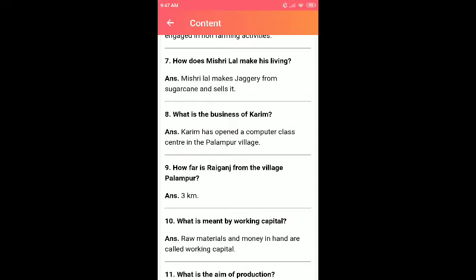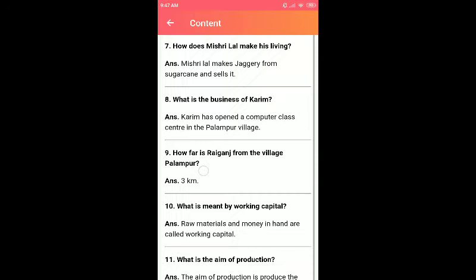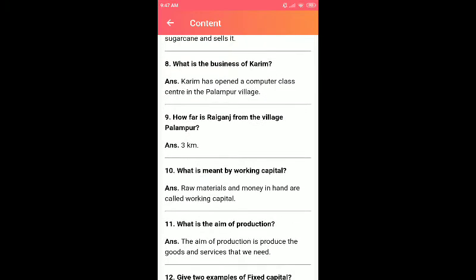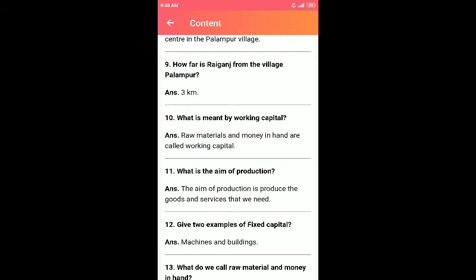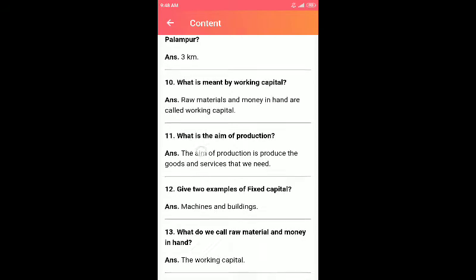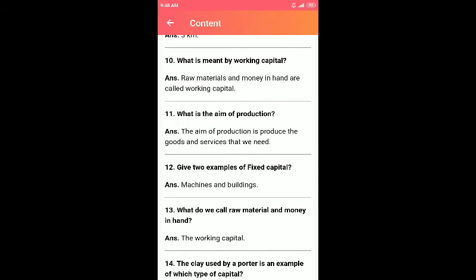So this is also what we are studying there. And the next important question: what is the business of Karim? Karim has opened a computer class center in Palampur village. How far is Raiganj from the village Palampur? It's 3 kilometers. And what is meant by working capital? Raw materials and money in hand are called working capital.